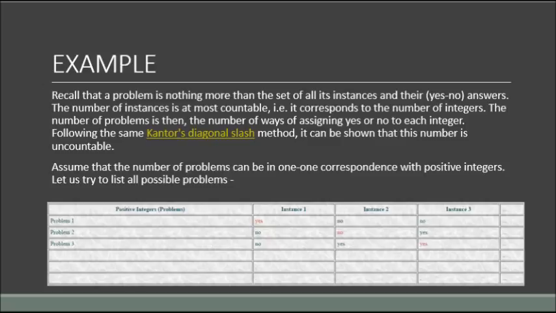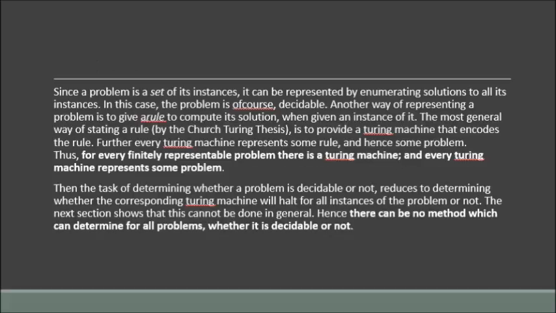From the above table, consider the entries in the diagonal elements marked red. This corresponds to a problem: yes, no, yes. Now invert this problem, that is, make all yeses no's and all no's yes. We get a new problem: no, yes, no. Clearly, this problem cannot be the first in the list since it differs in the first entry. It cannot be the second as it differs in the second entry, and so on. Thus, this problem is not there in the list. Hence, there are more problems than there are positive integers. Clearly, we see here the same character as we saw for real numbers. Thus, the number of problems is uncountable.